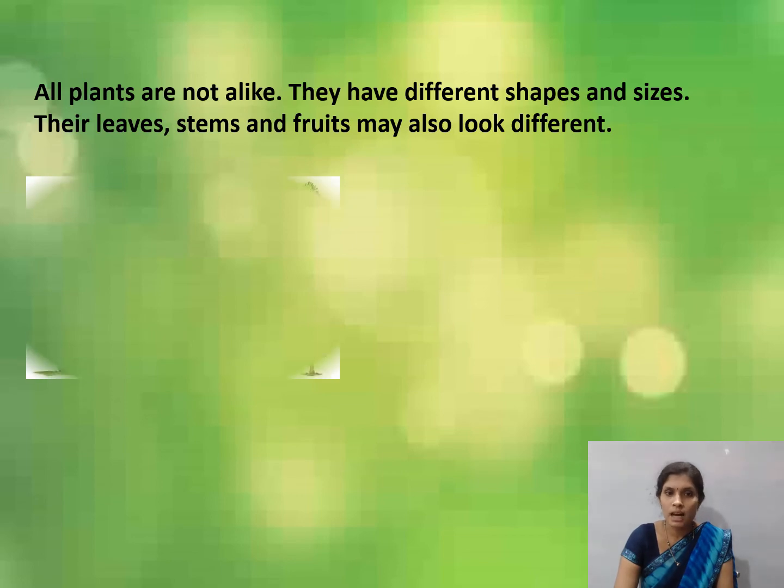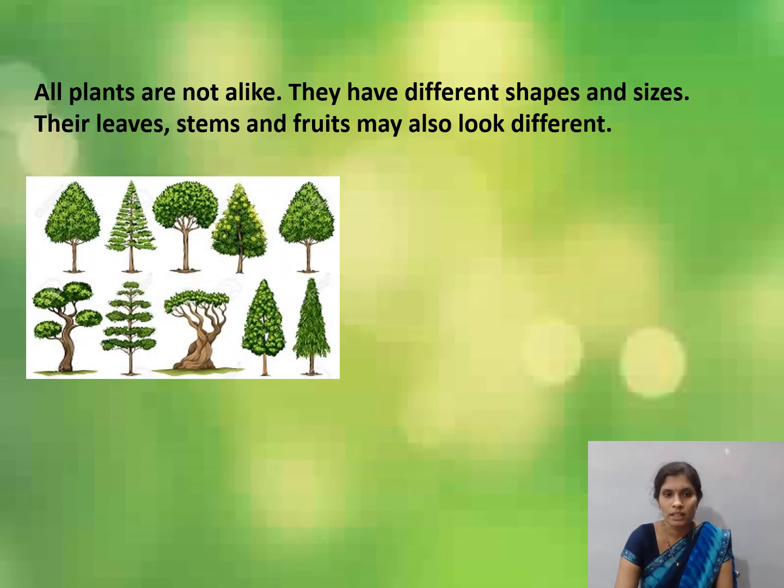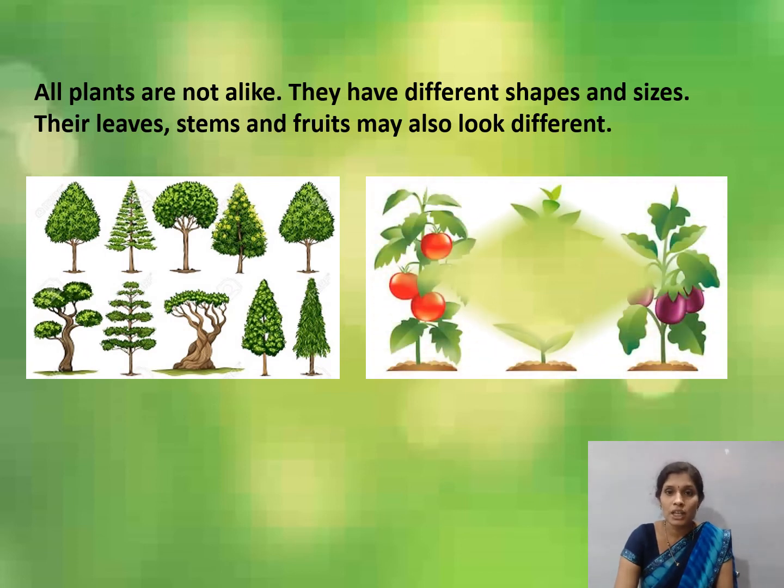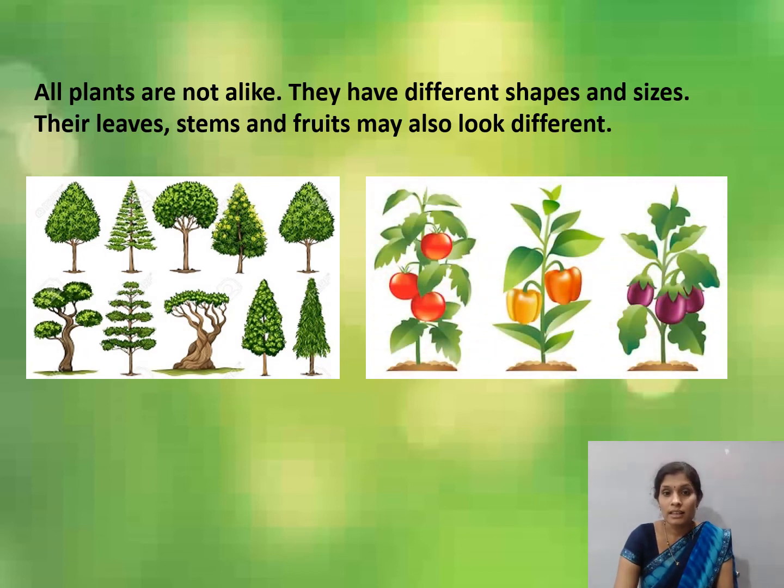All plants are not alike. Yes or no, children? They have different shapes and sizes. Their leaves, stems and fruits may also look different. You can see in this picture, children.